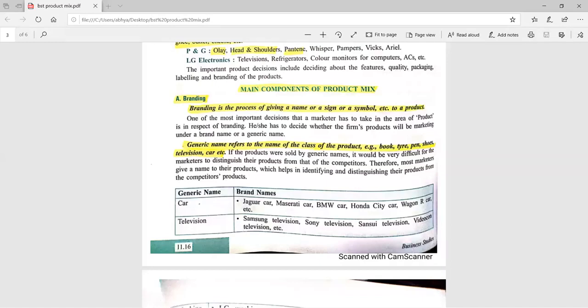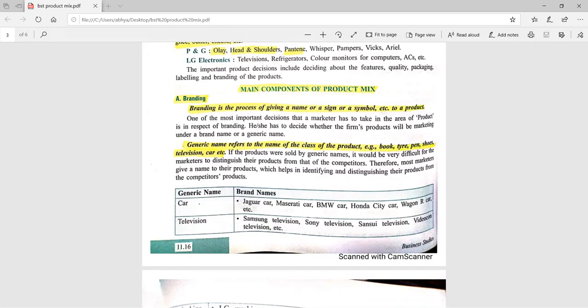So whenever we are going to the market, as I told you earlier also, products are sold under two names. One is the generic name and the other one is the brand name. Generic name refers to the name of the whole class of the product, like toothpaste, book, tire, pen, shoes. So this is the generic name.